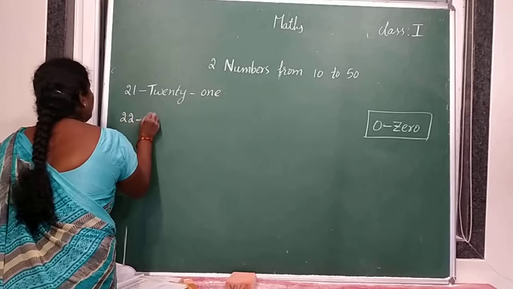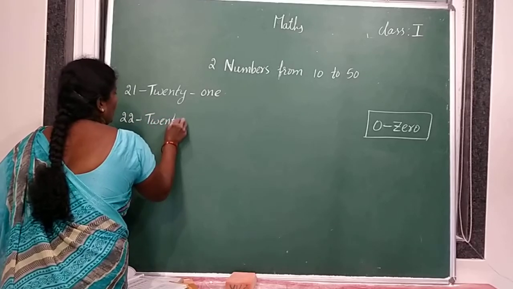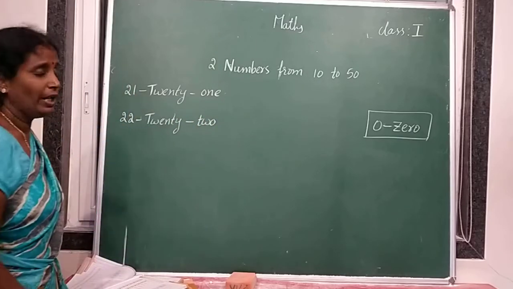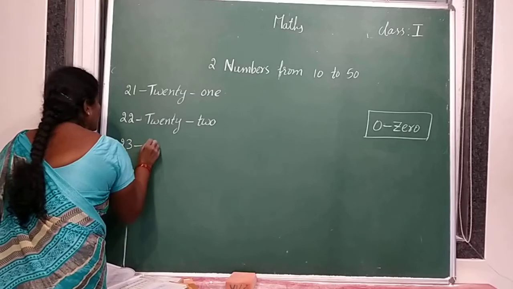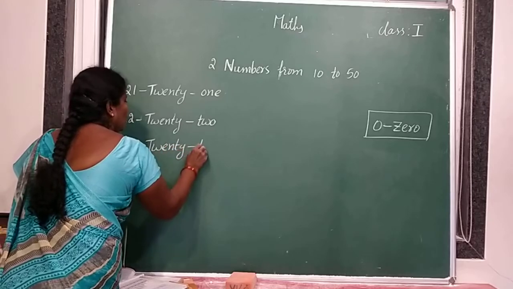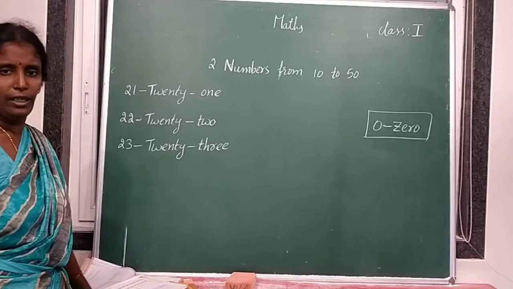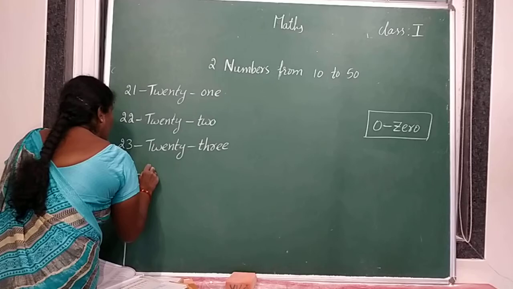2, 2, 22. 20 spelling TWENTY 20. TWO 2. 22. Next 2, 3, 23. TWENTY 20. THREE 3. 23. Next 2, 4, 24.